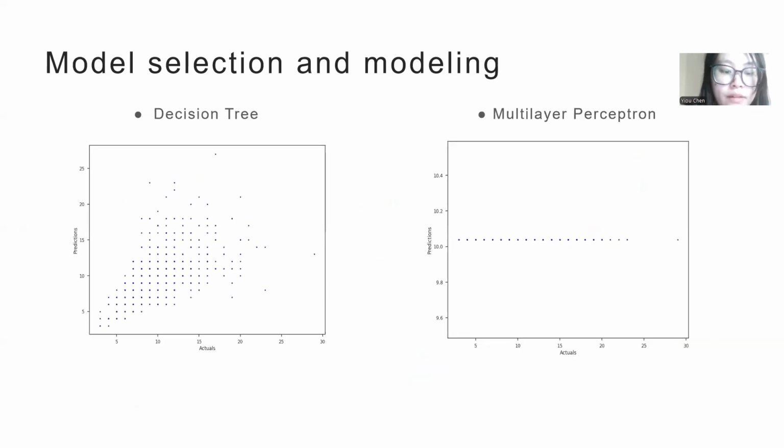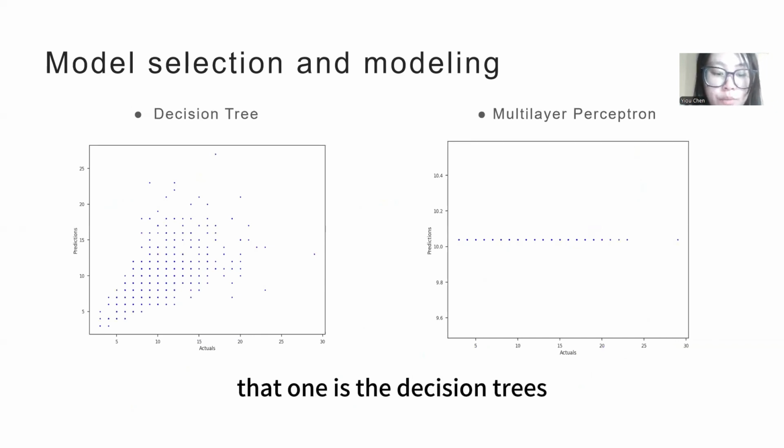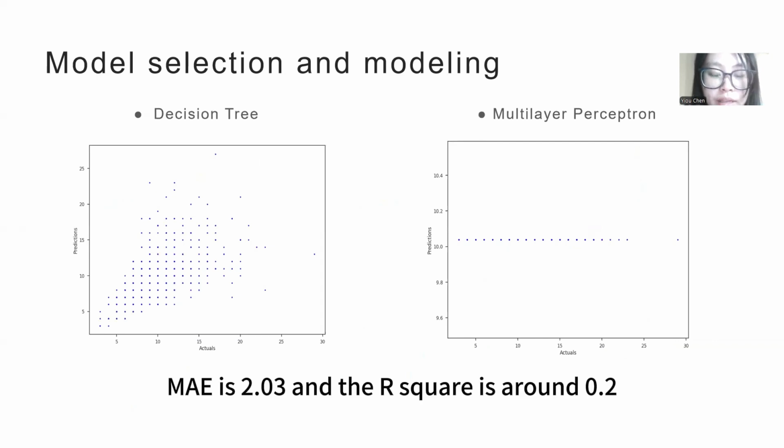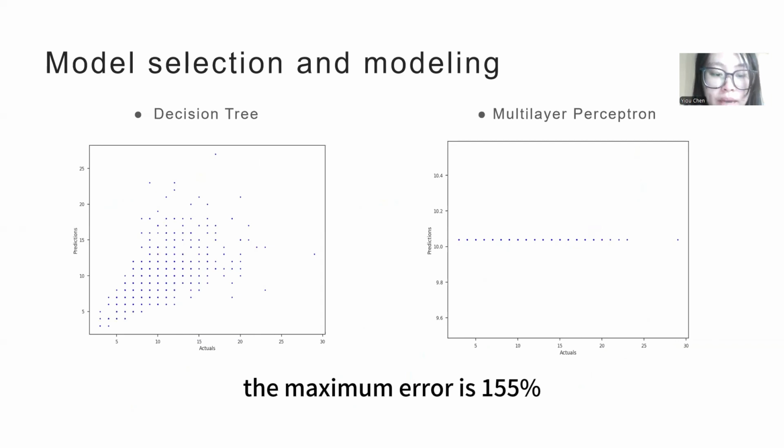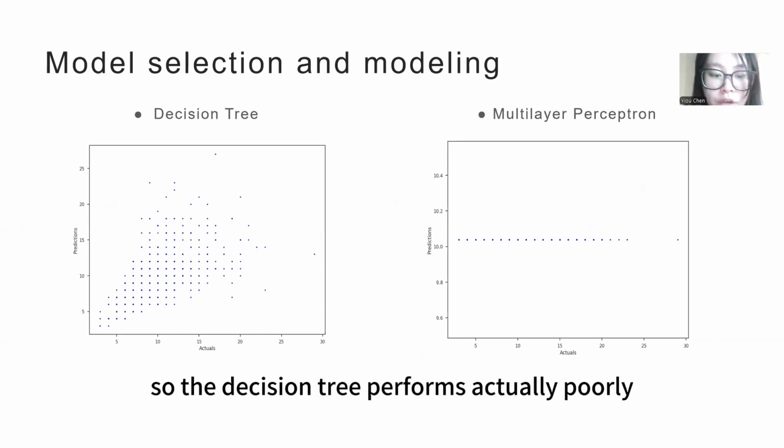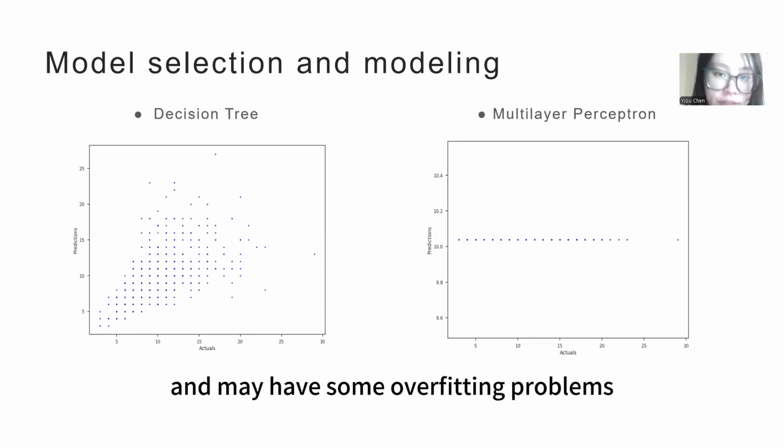And the next one is the decision tree. We can see the MSE is 8.67, MAE is 2.03, and R squared is around 0.2. The maximum error is 155%. So the decision tree performs poorly and may have some overfitting problems.